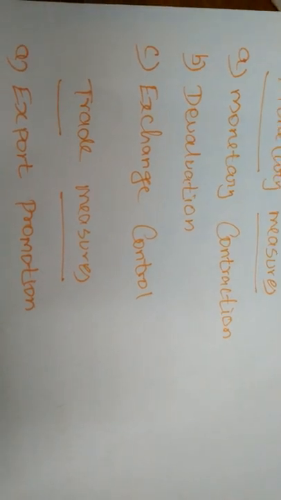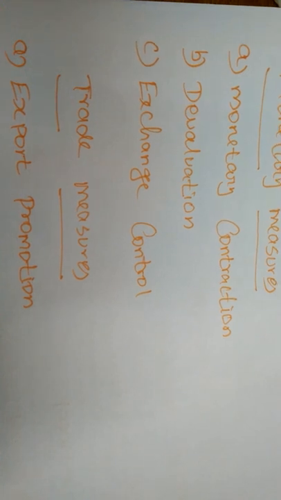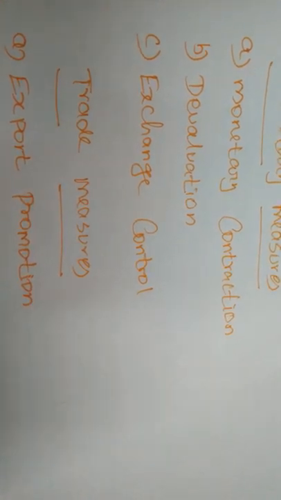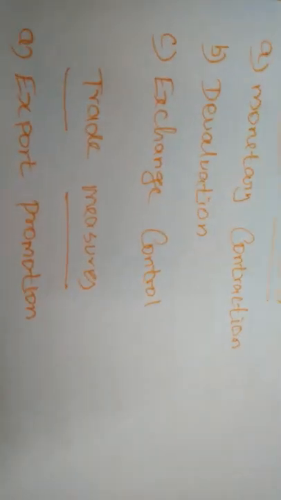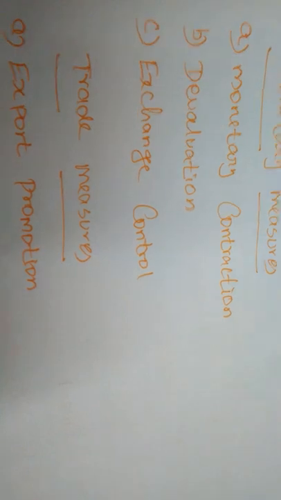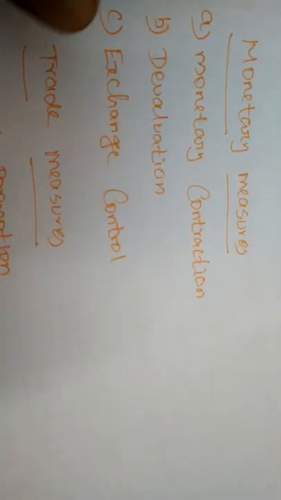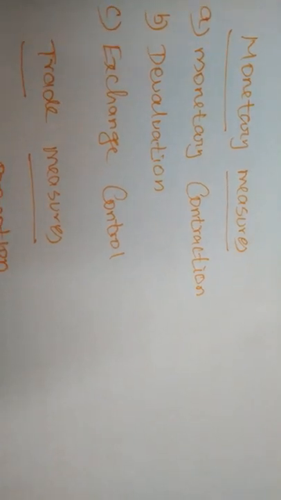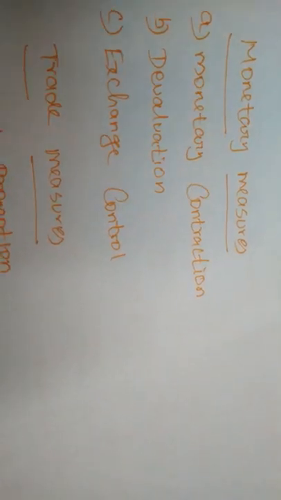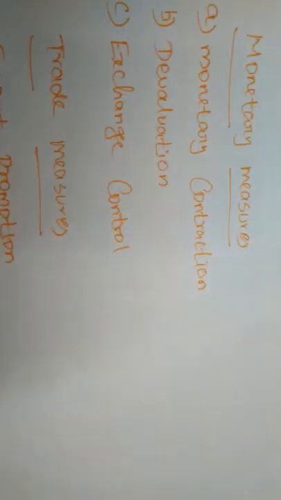For instance, instead of 70 rupees per American dollar, making it 80 rupees per American dollar. Normally, for example, the value is 80 rupees equal to 1 American dollar, and the Indian government deliberately reduces the value of money.